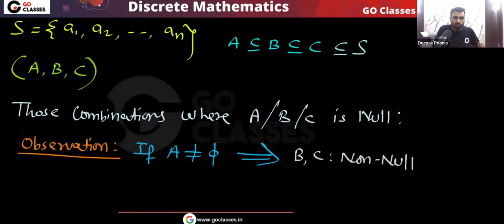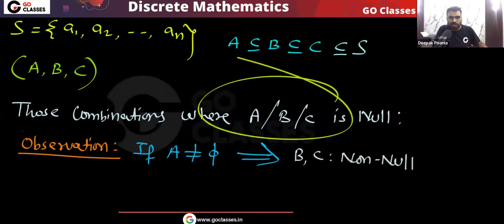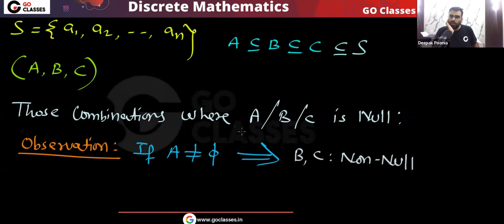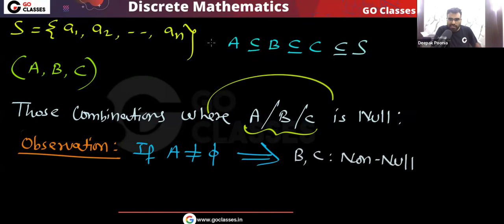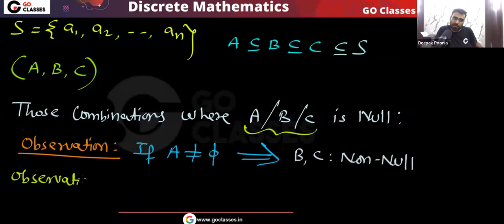Okay, so when is it possible that at least one of them is null? Can anyone tell me? When is it possible that at least one of them is null? A or B or C, at least one of them is null. When is it possible? It is possible only if A is null. Yes or no? Do you agree with me? Because remember, if A is not null, then definitely B comma C cannot be null. So when is it possible that at least one of them will be null? So here I can say that this is another observation you can make, that the only way A or B or C, at least one of them will be null, that is when A is null.